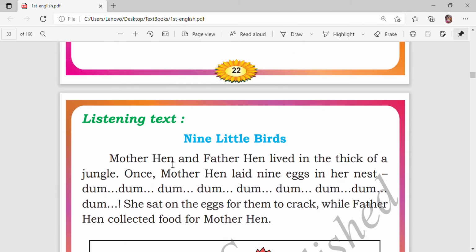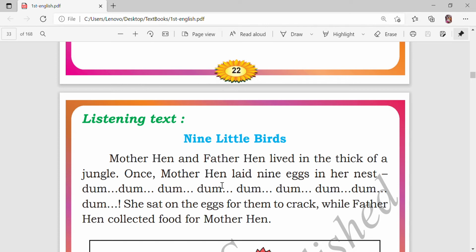Mother hen and father hen lived in the thick of a jungle. Once mother hen laid 9 eggs in her nest. She sat on the eggs for them to crack, while father hen collected food for mother hen.